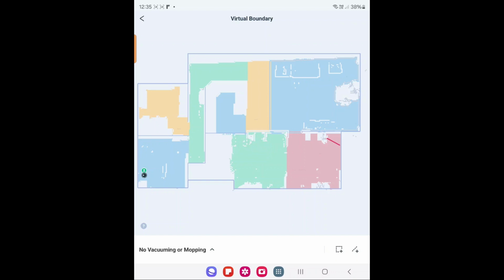Now, you use the same navigation also to create a virtual boundary, for which a video will be uploaded shortly,